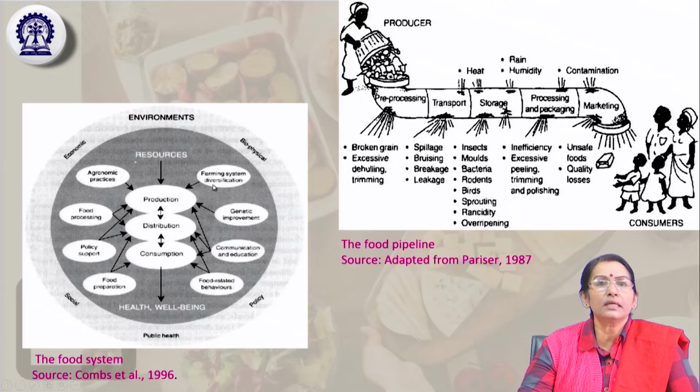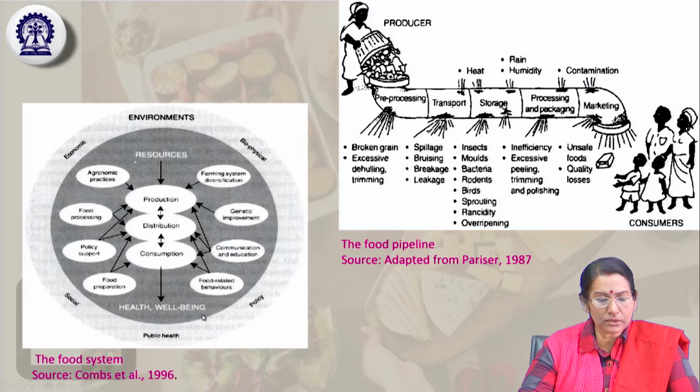Here again, the farming system, how the agricultural things are being diversified. Then the genetic improvement from one season to another, what the development and improvement are. Then the communication after production, direct communication with the wholesale market distributors and other agencies for the supply, marketing and sale of the products, even in urban areas.